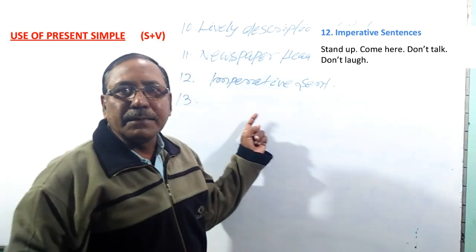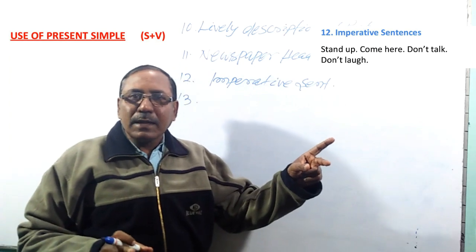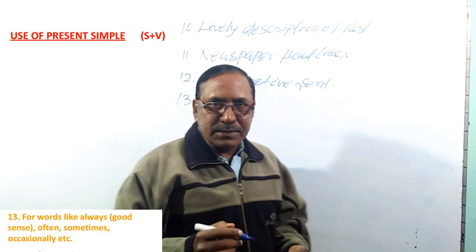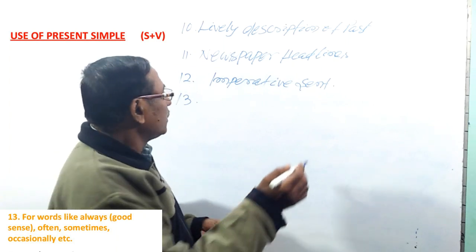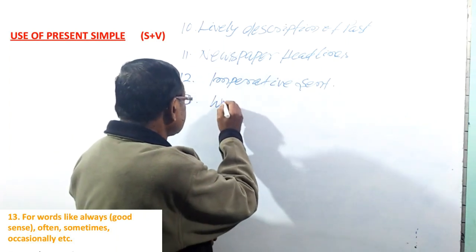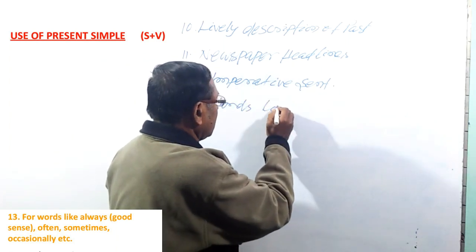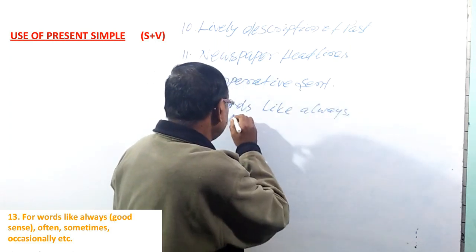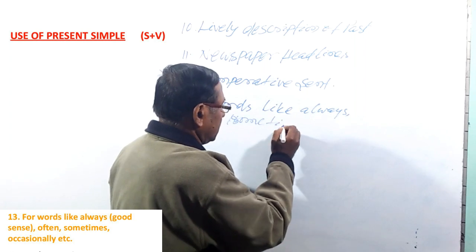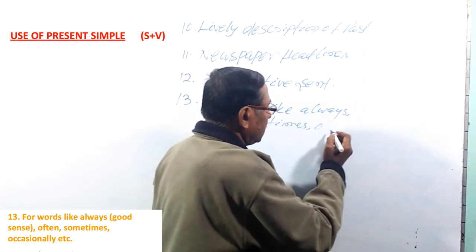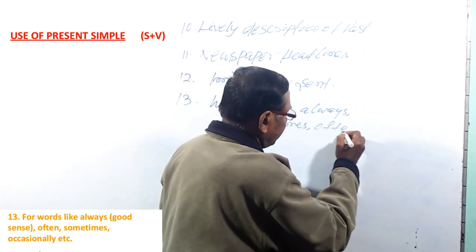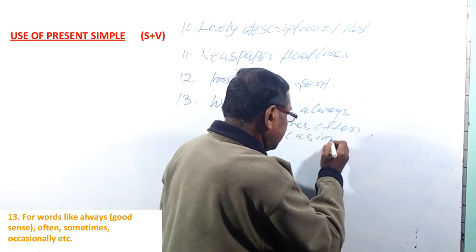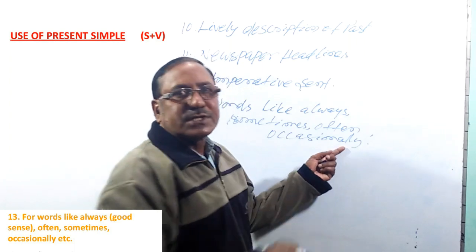Number 13. For words like always, often, sometimes, occasionally, we also use present simple.